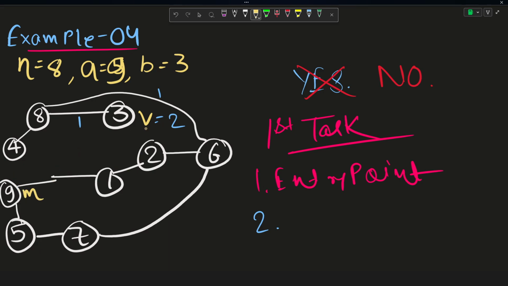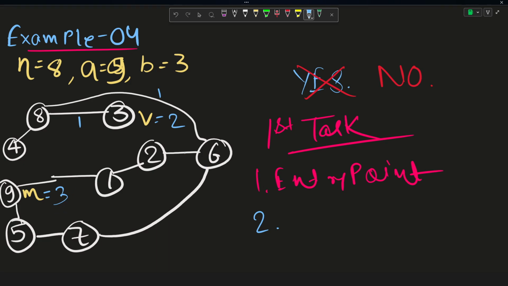Now for Valerio nothing has changed. He will again be using only 2 steps in order to reach the entry point. But for Marcel, things have changed. In order to reach from the ninth city to the sixth city now, he will use either this path, which will cost him a total of 3 steps, or this path, which will again cost him a total of 3 steps. So in any case, he will be using at least 3 steps to reach the entry point from the ninth city. So now you can see that Marcel is reaching the sixth city, that is the entry point, in 3 units of time, but Valerio is reaching the same node in 2 units of time. That is, Valerio is reaching earlier as compared to Marcel.